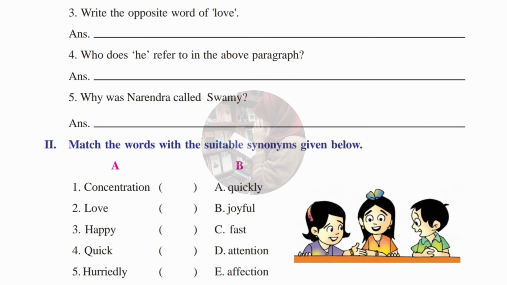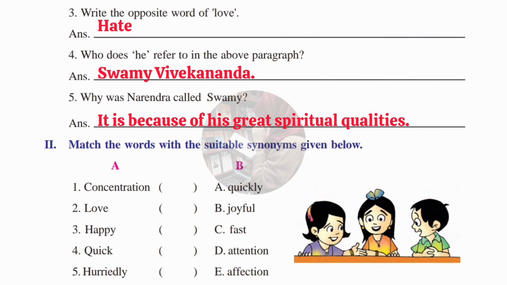Let's move on to the third question, which is, what is the opposite of love? Hate. Fourth one, who does he refer to in the above paragraph? Answer, Swami Vivekananda. Fifth one, why was Narendra called Swami? Answer, it is because of his great spiritual qualities.